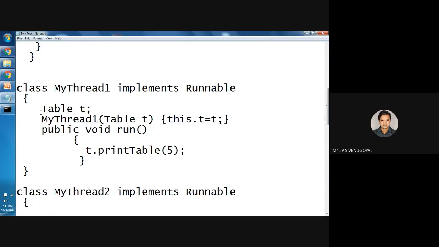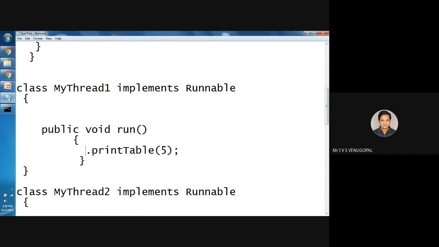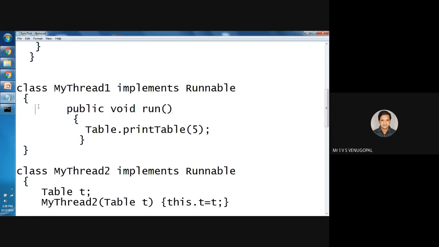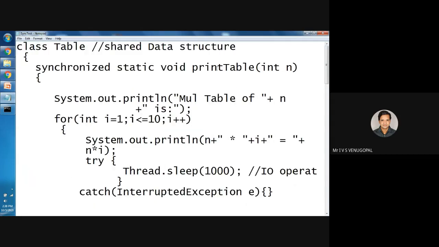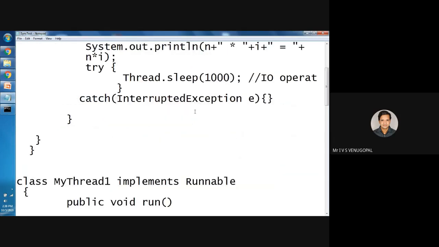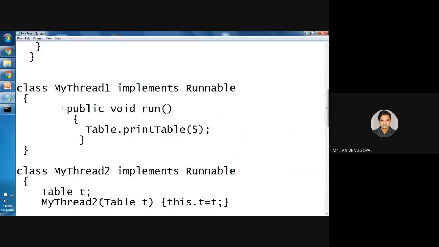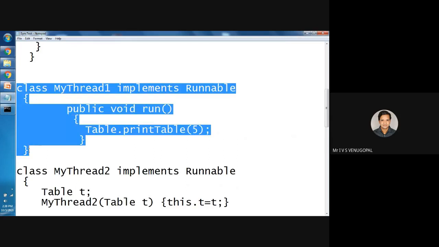Now since no objects exist, there is no need to have any reference, no need to have this. Static methods can be called directly by using the class name. This is the only difference. No need to create any instances or references to the table, because the method is static. Static means it belongs to the entire class, not to any one particular object. You can directly write it like this.